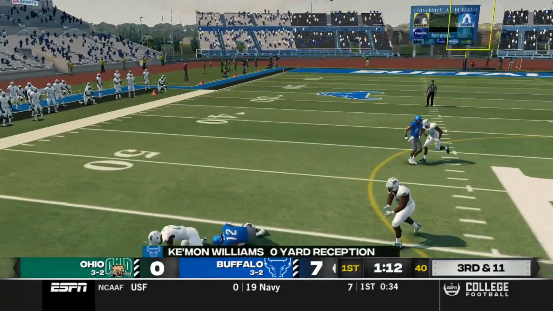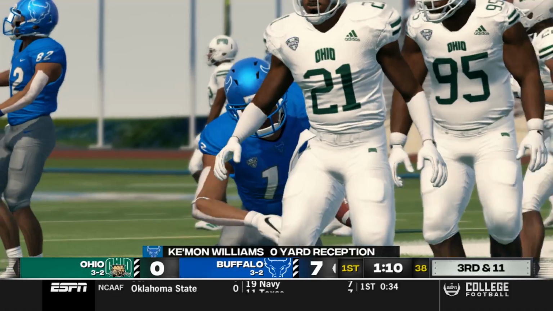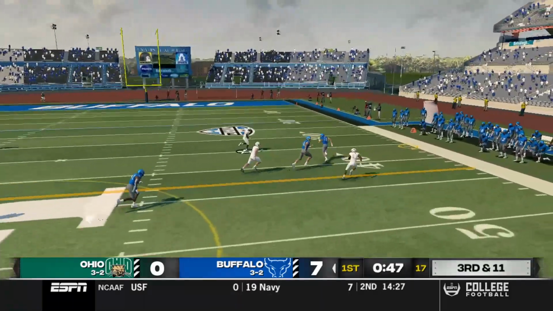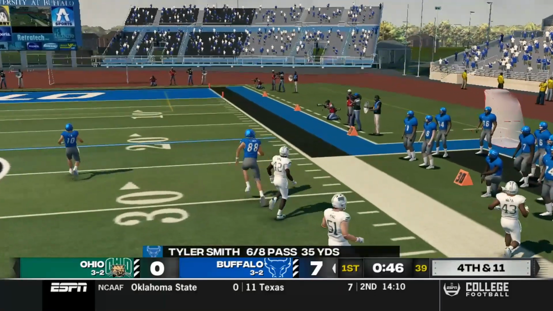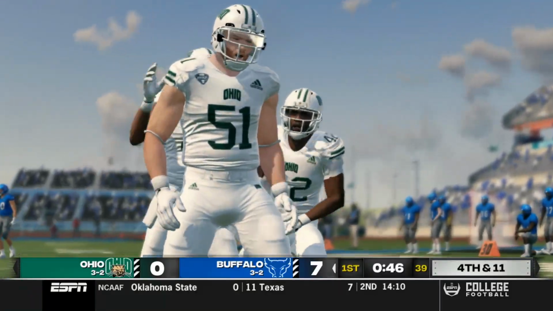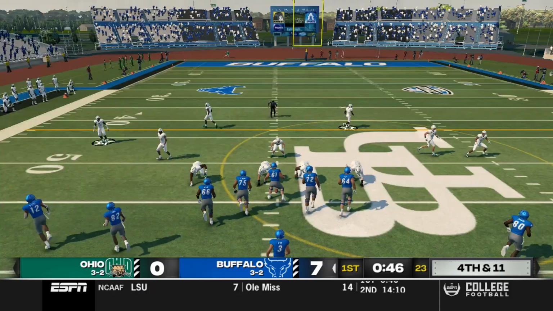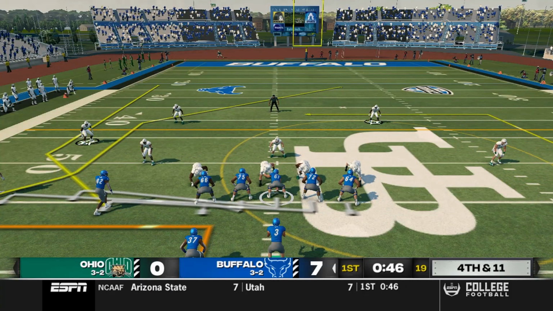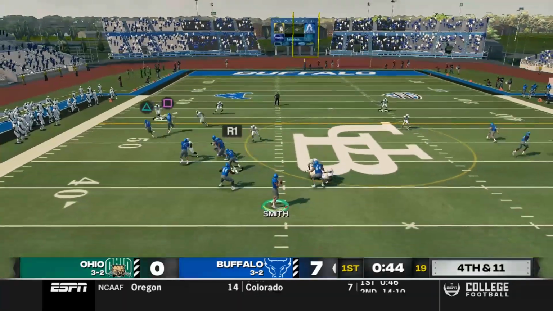Another screen to Keemon Williams for nothing on the play. Coming out here on 3rd and 11, what are the Bulls going to do? They got a man, and he just misfires, setting up a 4th and 11. And would you believe this? The Bulls are going to come out on 4th and 11 and go for it instead of punting it away.